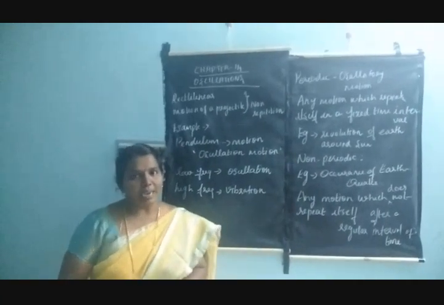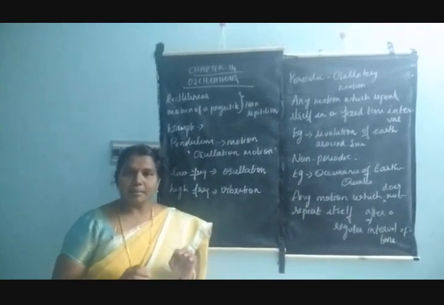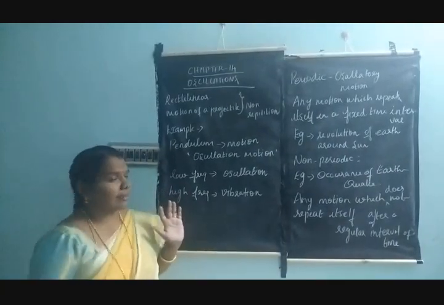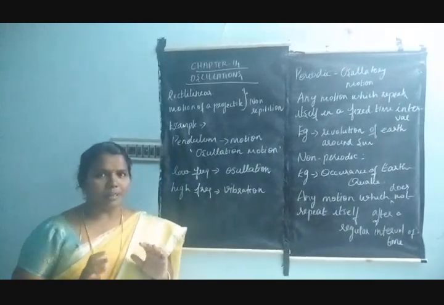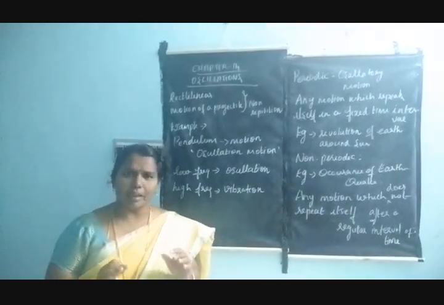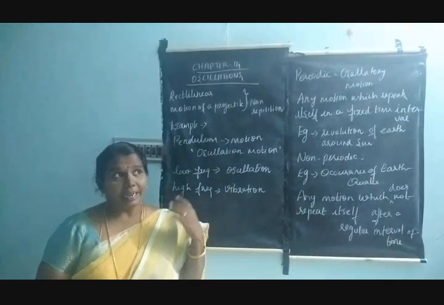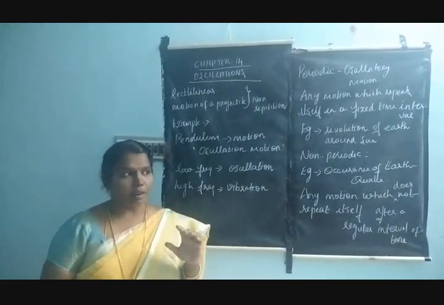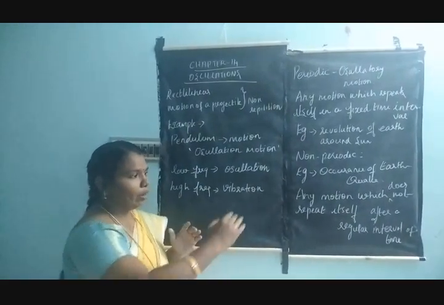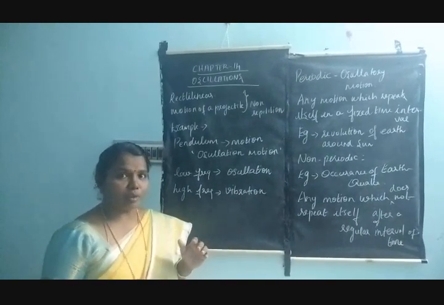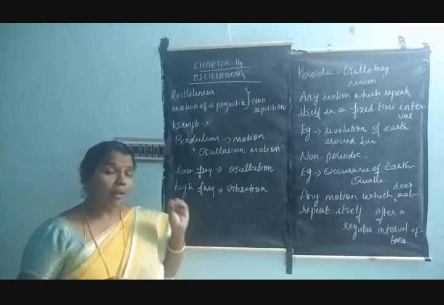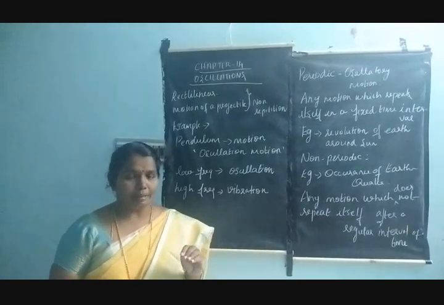Today we are going to see a new topic, that is Chapter 4, oscillations. Everybody will know oscillations. What are oscillations? For example, in earlier days we can see our clock. What is the type of the pendulum clock? It goes to and fro in motion and comes to the rest position. It is one of the familiar examples for oscillatory motion.